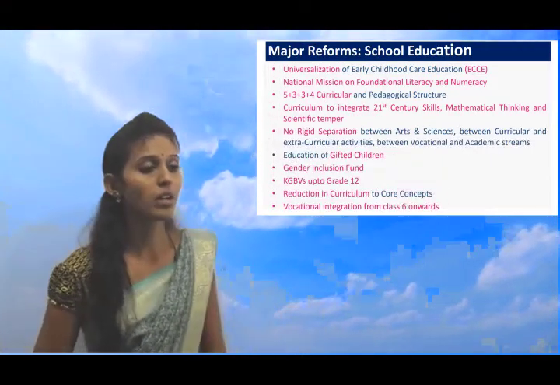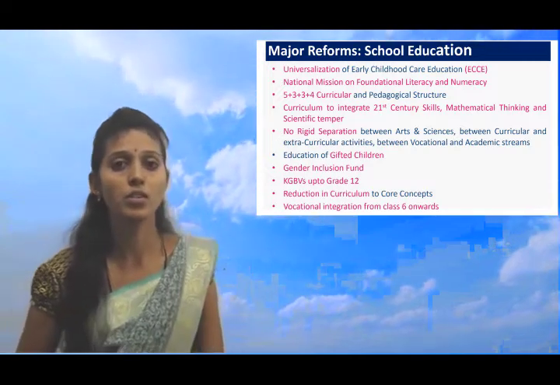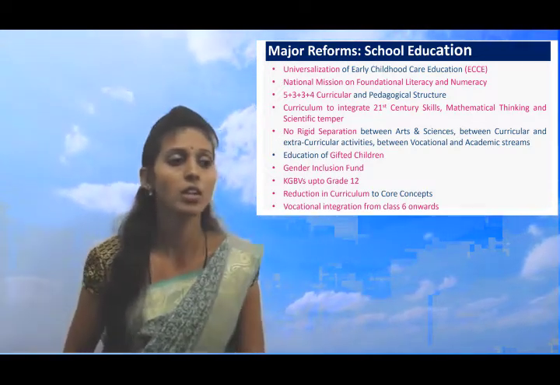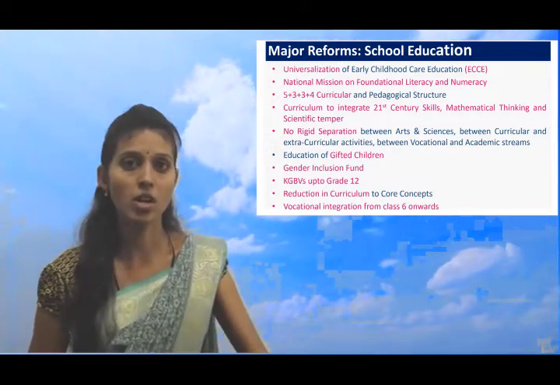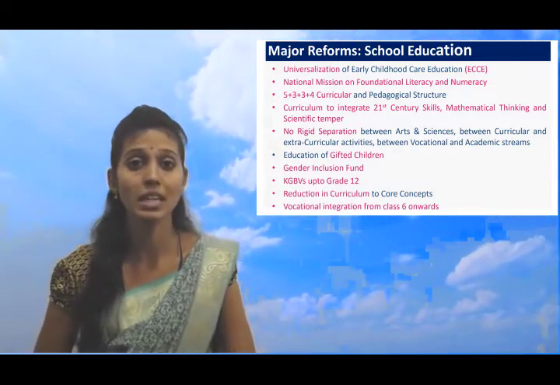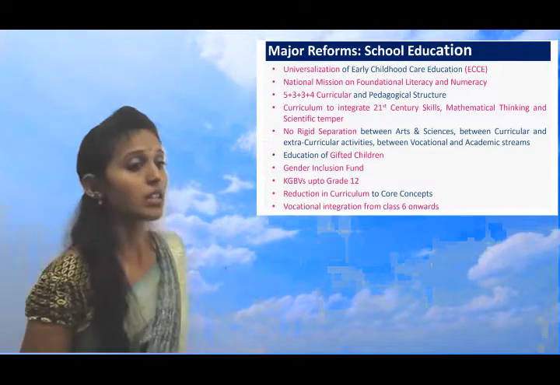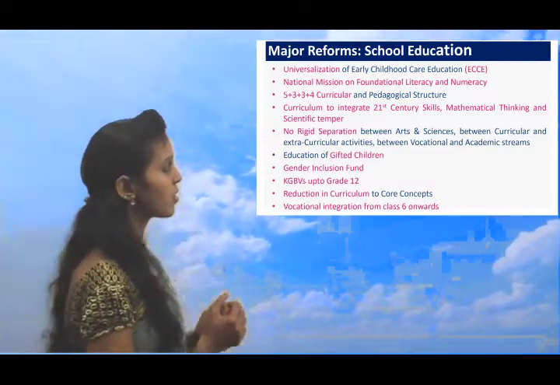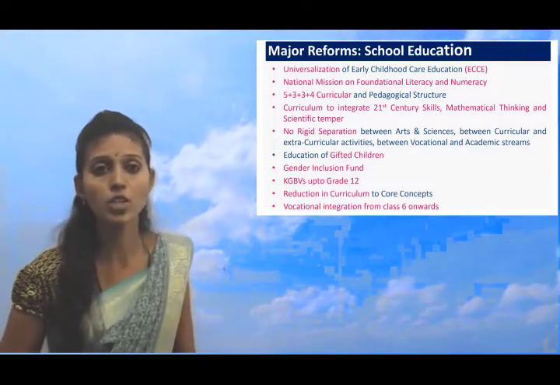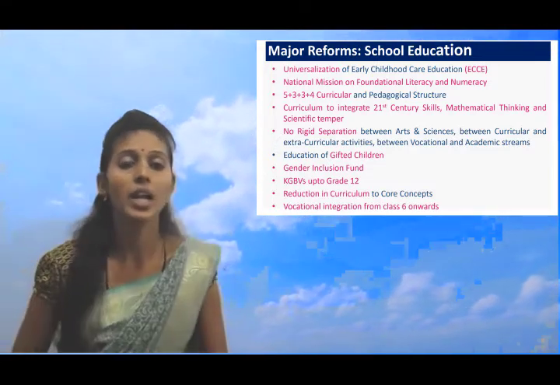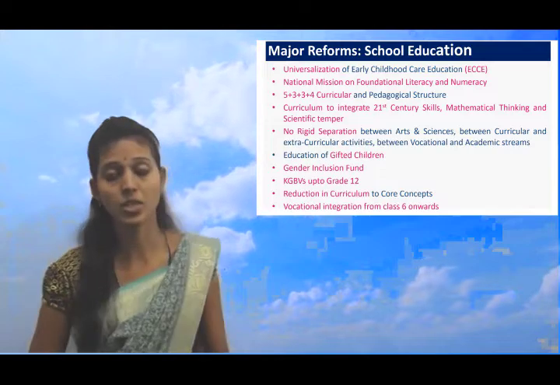Next, we'll go to the major reforms in school education. What are the major reforms in school education? Just now we covered higher education after secondary level. Now, in school education, what are the major reforms? You can observe here on the slide, that is universalization of early childhood care education.